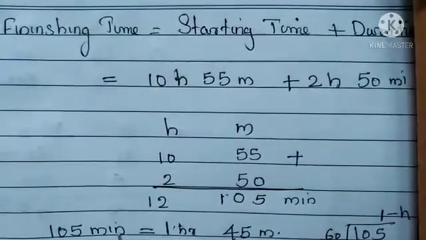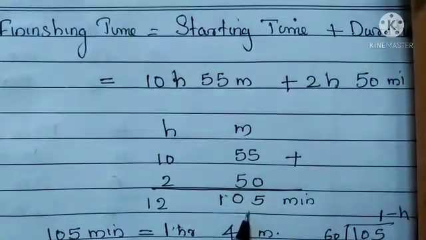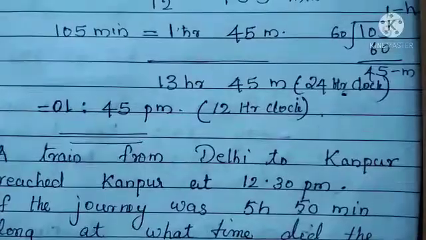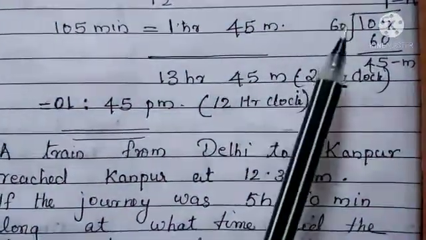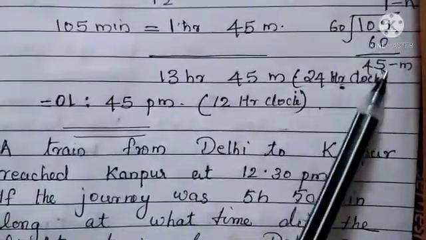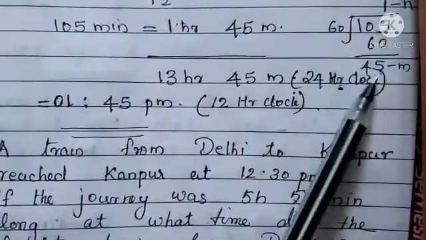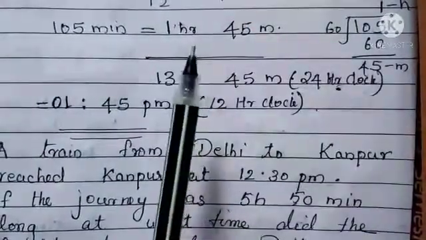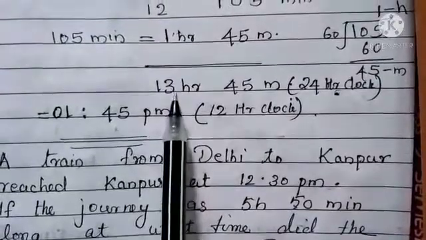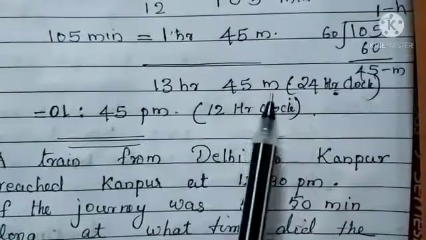This 105 minutes we have to convert into hours and minutes because it is greater than 60 minutes. So 105 we can convert into hours by dividing by 60. The remainder will be 45, the quotient will be 1. The quotient is the hours and the remainder is the minutes. So we get 1 hour 45 minutes. So total 12 hours plus 1 hour 45 minutes, 13 hours 45 minutes.